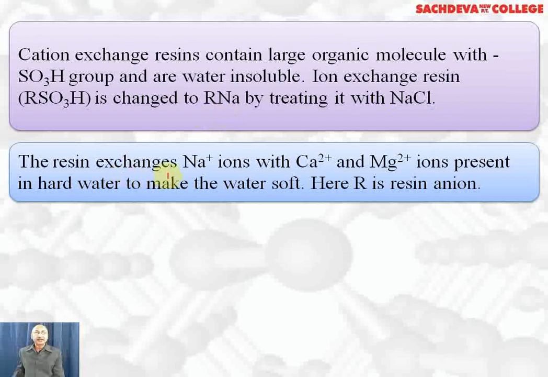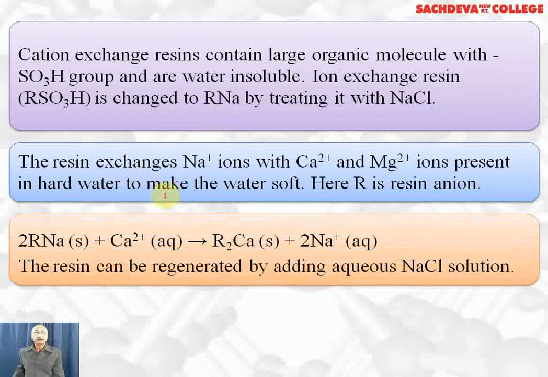The resin exchanges sodium ion with the calcium ion and magnesium ions present in hard water to make the water soft. Here R is the resin anion, so this resin anion with sodium forms a salt. Calcium ion will combine with it to form the calcium salt of the resin, and sodium ions are released. This resin also can be regenerated by adding aqueous NaCl solution.